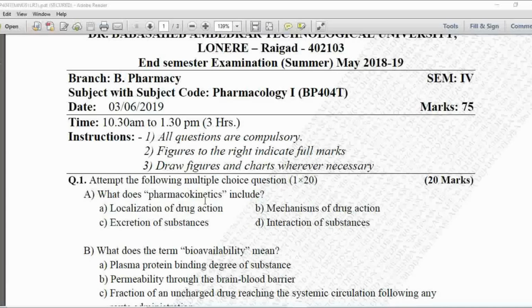What does pharmacokinetics include? Option A is localization of a drug action, B is mechanism of drug action, C is excretion of substances, D is interaction of substances. So here pharmacokinetics includes the study of absorption, distribution, metabolism and excretion of a drug. Among these options only excretion is present, which is involved in pharmacokinetics. So the correct option is excretion of the substances.